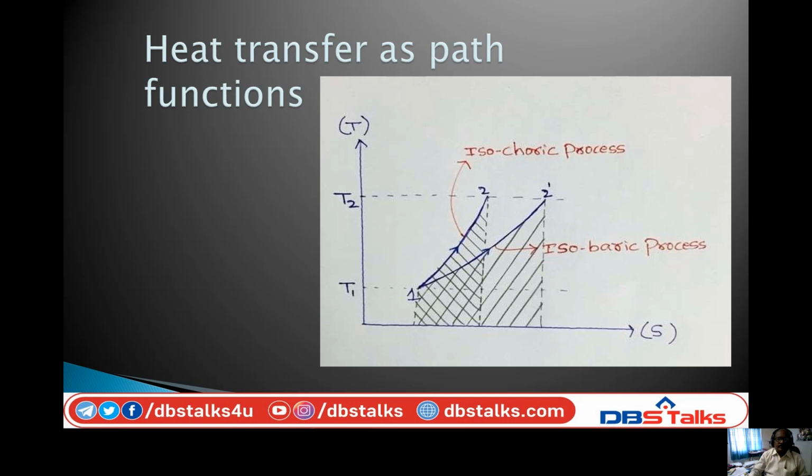And one more thing. The area in a PV diagram represents work done, and the area in a TS diagram represents heat transfer. This is one process, 1-2. If this is a TS diagram, T means temperature, S means entropy. So 1-2 is an expansion process in the TS diagram. The area below the PV diagram represents work. The area below the TS diagram represents heat transfer.